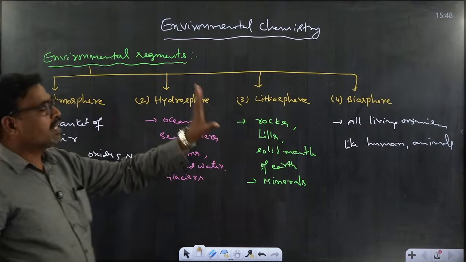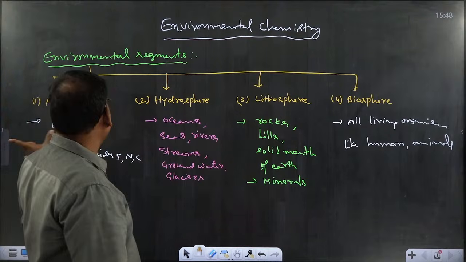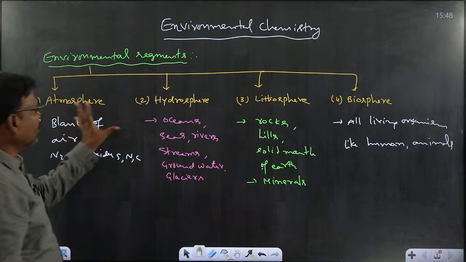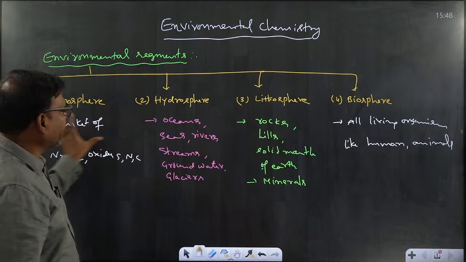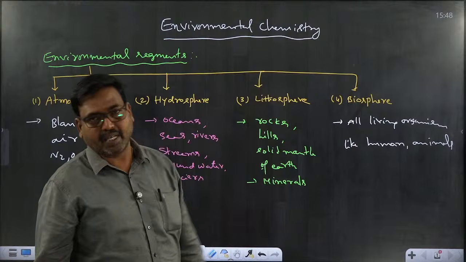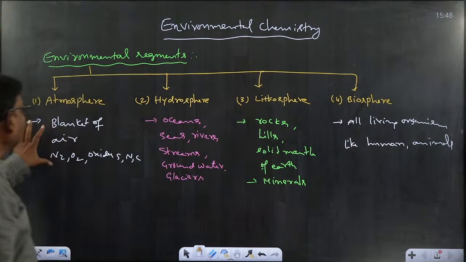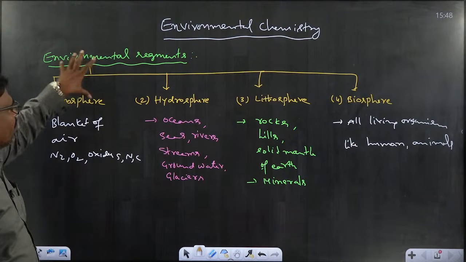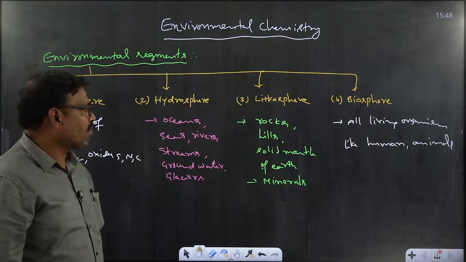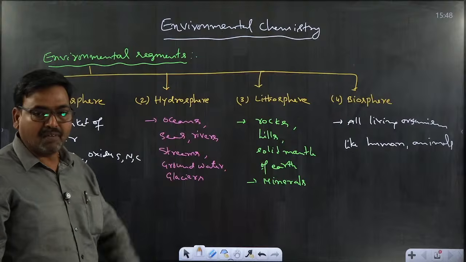Here that biosphere is interlinked with all other three environmental segments. If there are any changes in these three regions, that will ultimately affect the biosphere. So initially everyone must have an idea about environmental segments. Here all four environmental segments will definitely be needed.